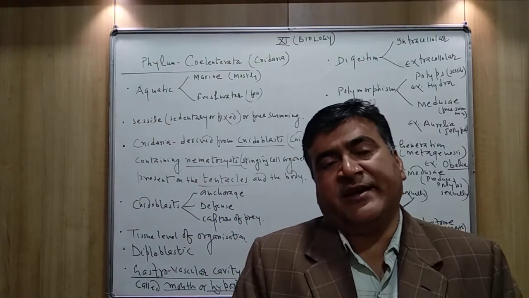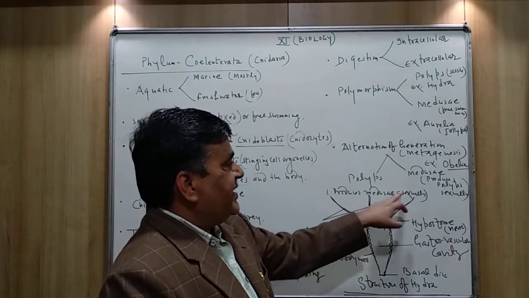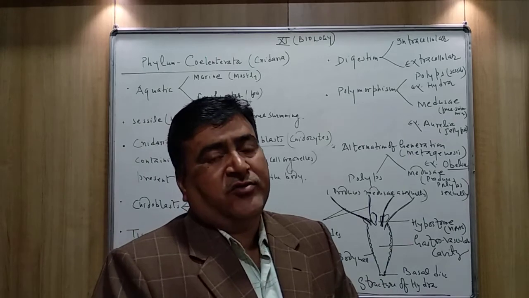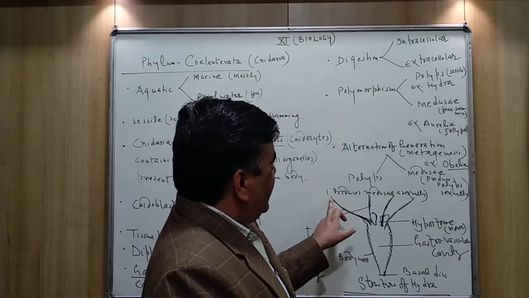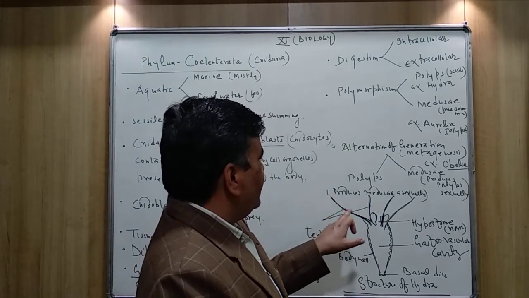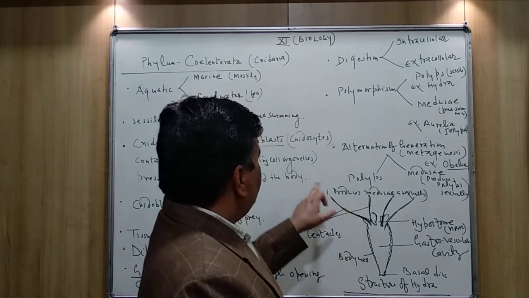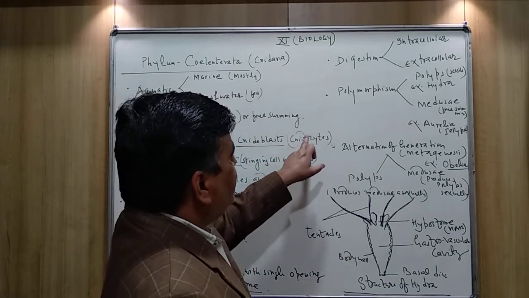Whenever you see the diagram of Hydra, you can see so many tentacles present on the anterior side, and each tentacle has so many cnidoblasts, or you can say cnidocytes.